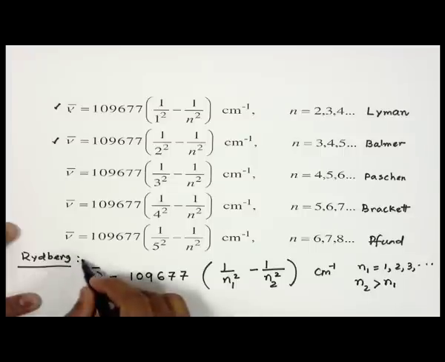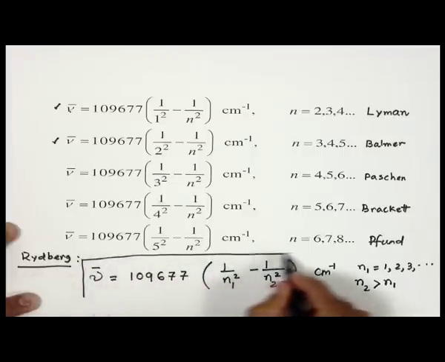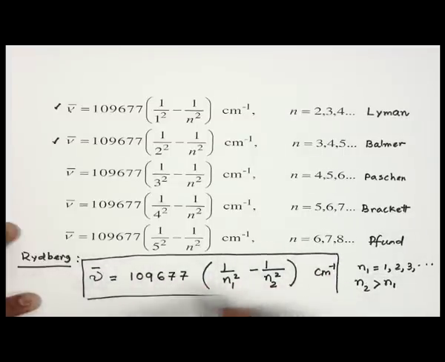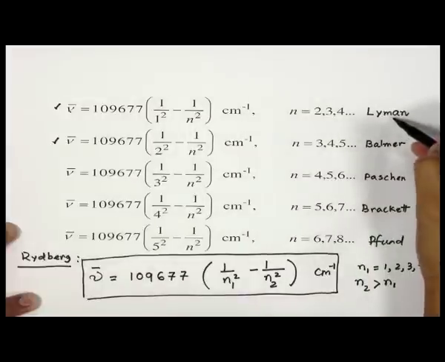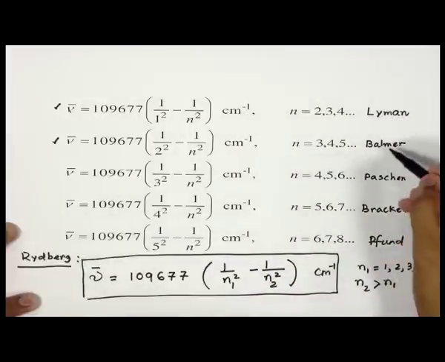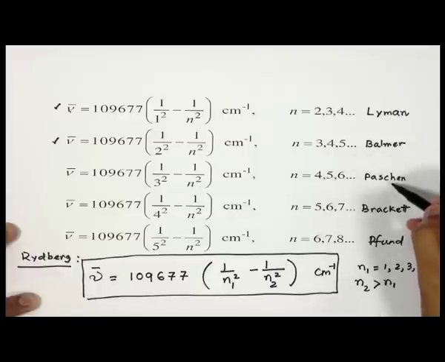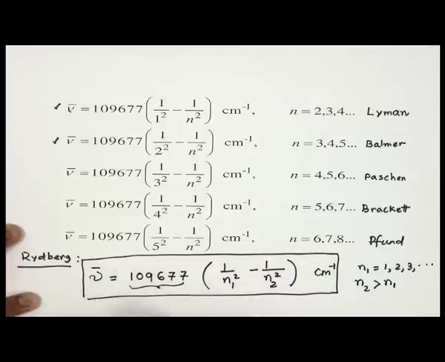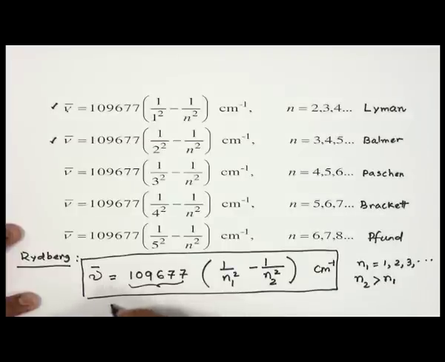If you use this formula, you can reproduce the Lyman series if you put n1 is 1, you can reproduce Balmer if you put n1 is 2, n1 is 3, you can reproduce Paschen, and so on. And this number that was used by everyone, we call Rydberg's constant, denoted RH.